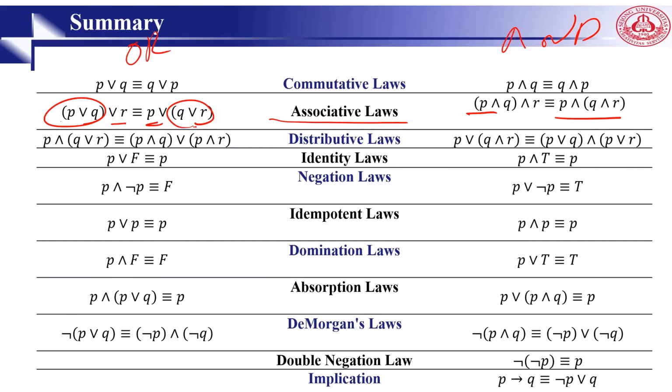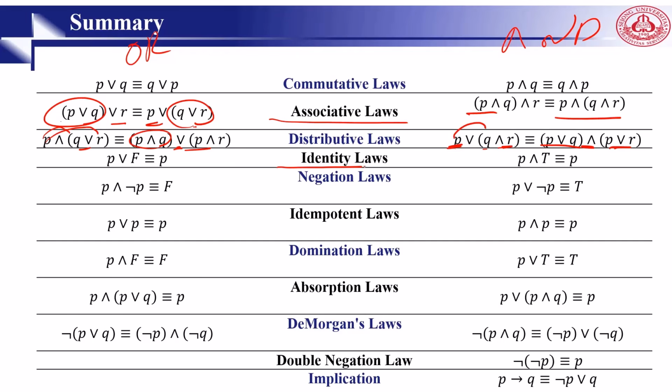If we have P and (Q or R), to distribute it we say P and Q, then P and R, and between them will be or, right? And the same here: P or (Q and R) is P or Q, and P or R, right?